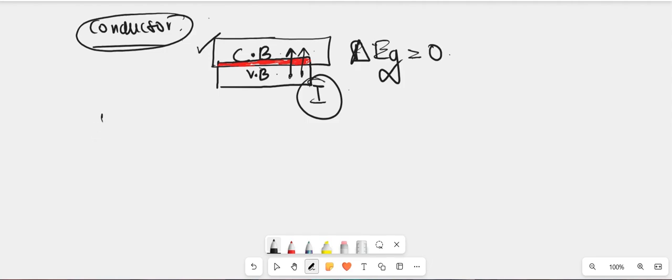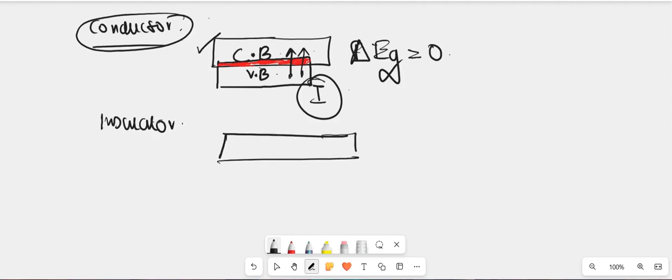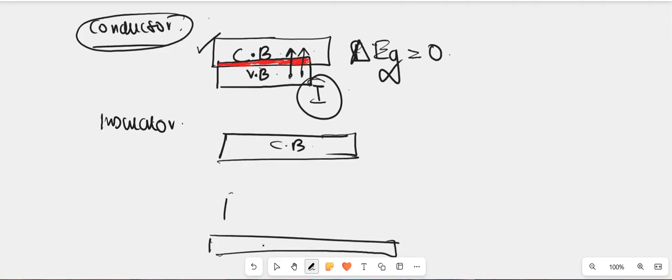And what happens in an insulator? In an insulator there is also a conduction band and a valence band. Here we can see that the distance between the conduction band and the valence band is typically very large. So this is the forbidden energy gap, or the band gap. I am assuming ΔEg here is almost 14 kilojoule.